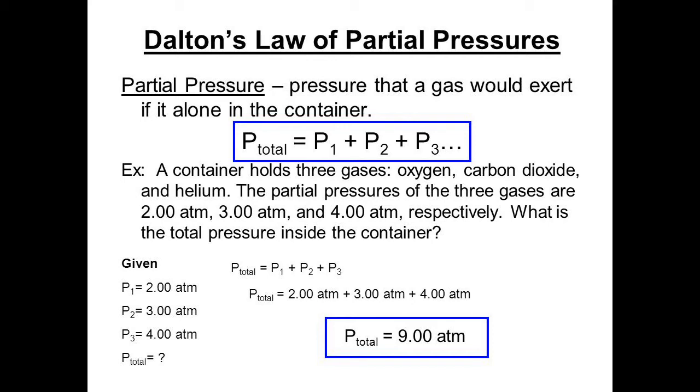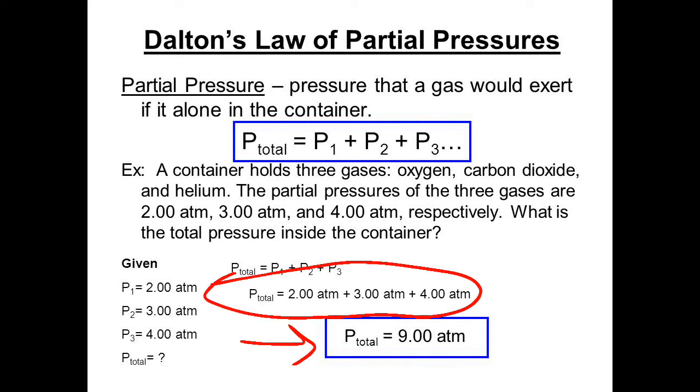Another example is explaining how it happens. A container holds three gases: oxygen, carbon dioxide, and helium. And the individual or partial pressures of these three gases are 2 atm, 3 atm, and 4 atm respectively. What will be the total pressure inside the container? So we see that oxygen, carbon dioxide, and helium are exerting their individual pressures, and when we take the sum of these three pressures, we get the total pressure of this mixture which is exerted on the wall of the container.